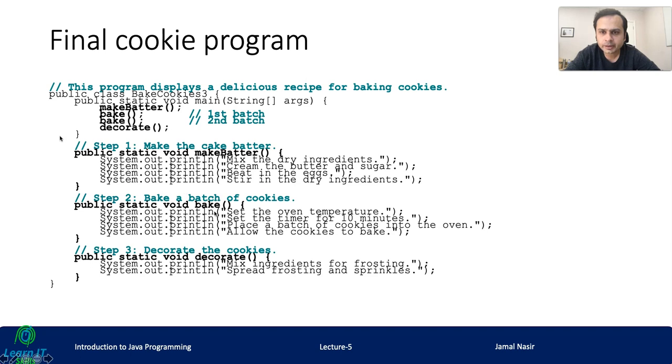And similarly for batch 1, we are calling the bake function first, and for the second batch, we are calling this bake function again. Okay, and then we are decorating this way. So now we can see our code is very manageable, very easily understandable, and we can modify or rectify or add something very easily.